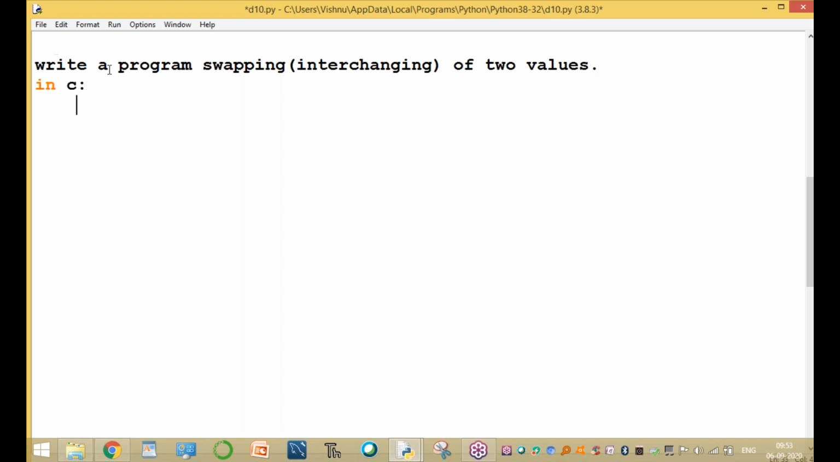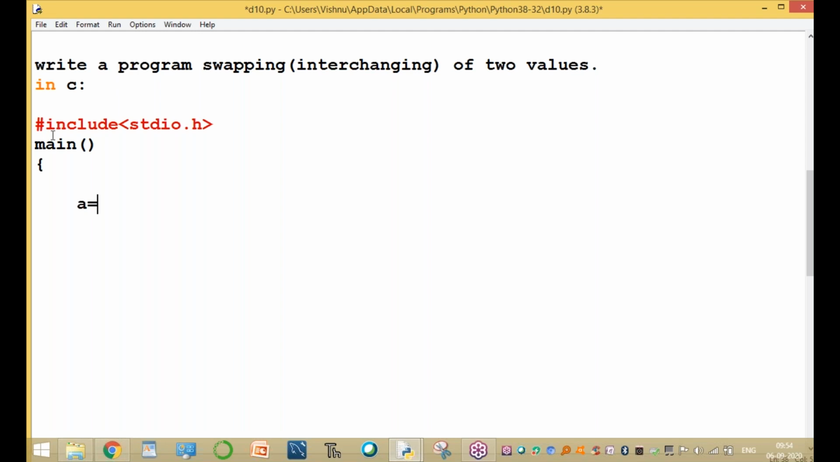In C language, write a swapping of two numbers program. How to write this program in C language? This is the structure of C language: #include <stdio.h>. It's only for a C language program. The same program can also be written in Python. That is very important. Then the main function, and the begin.